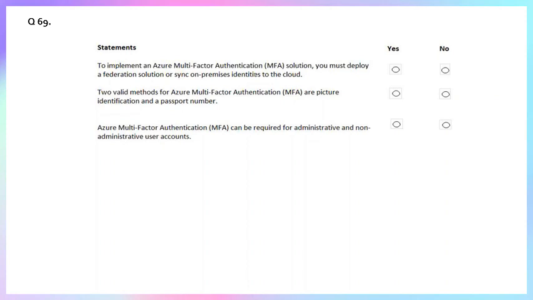Statement 3. Azure multi-factor authentication can be required for administrative or non-administrative user accounts. Yes, this is true. When we consider best practice for multi-factor authentication, it can be applied to any user account in Azure Active Directory.